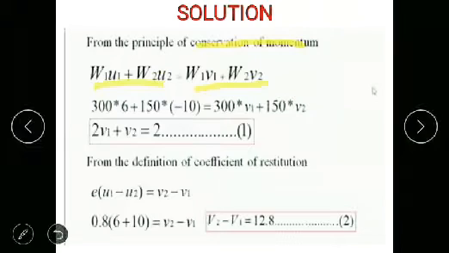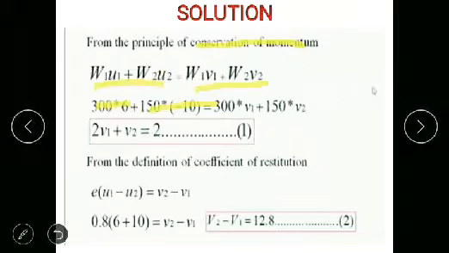So we have this equation: w1 u1 plus w2 u2 is equal to w1 v1 plus w2 v2. We are going to substitute the values. We know w1 and w2, u1 and u2. So 300 into 6, 150 into minus 10.